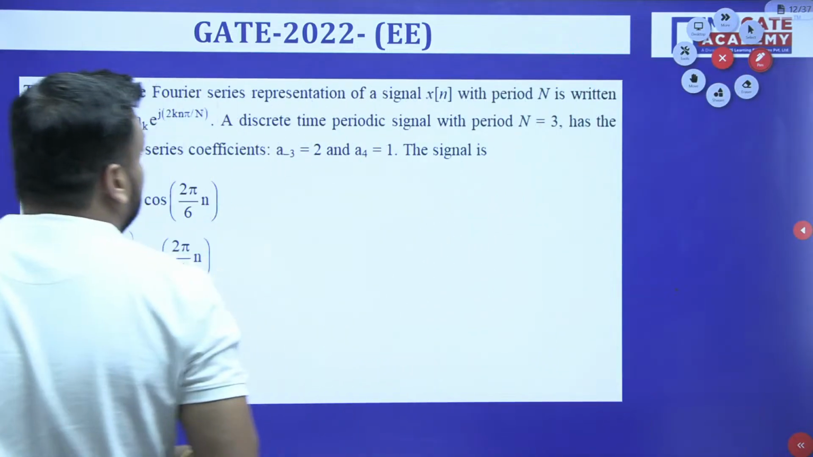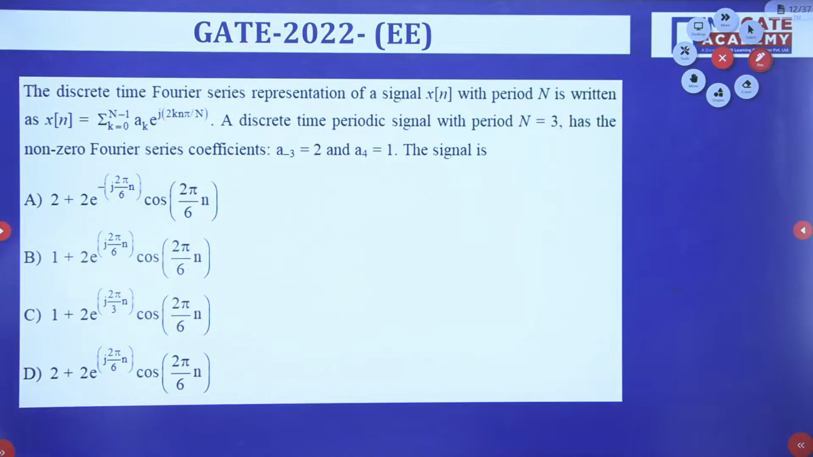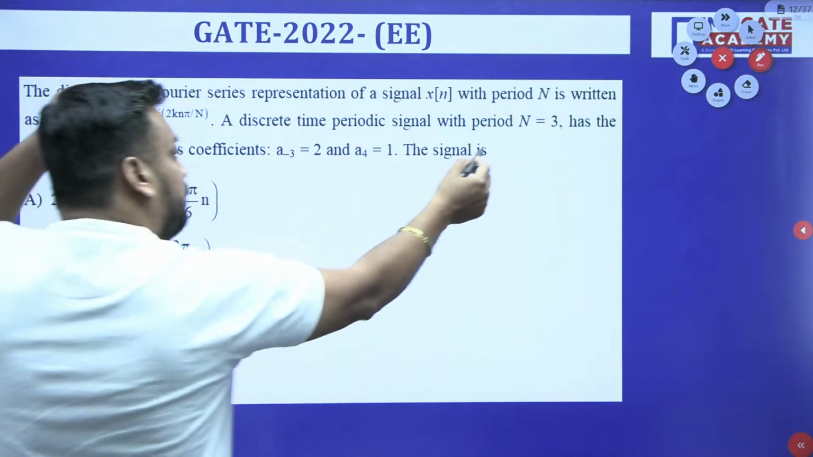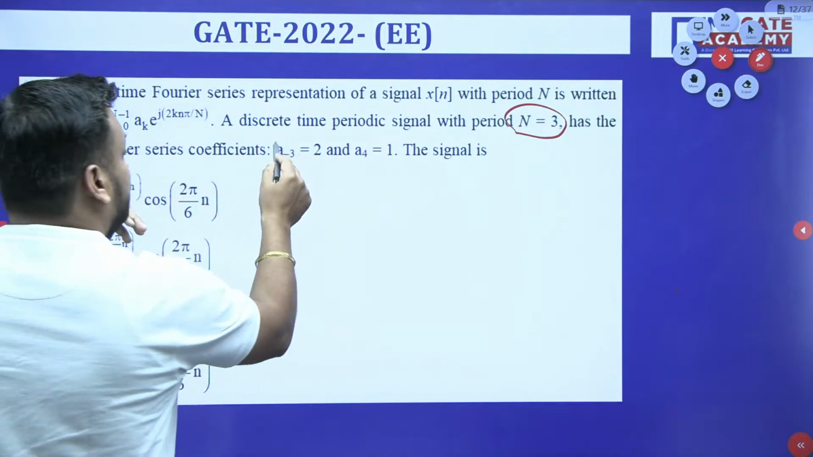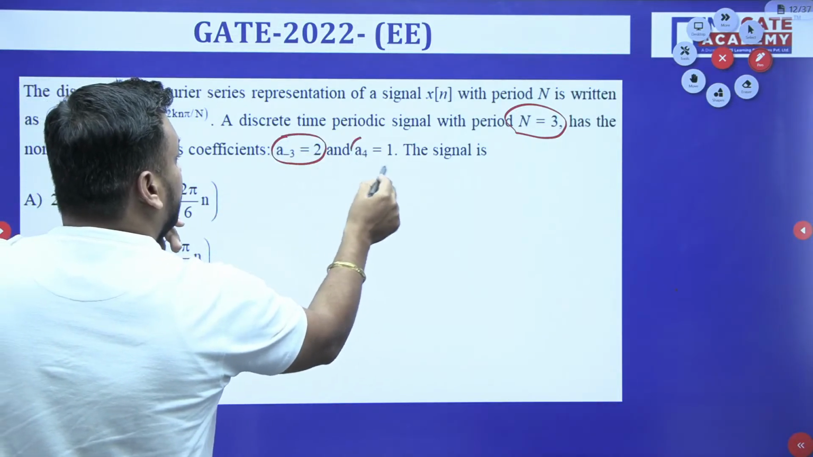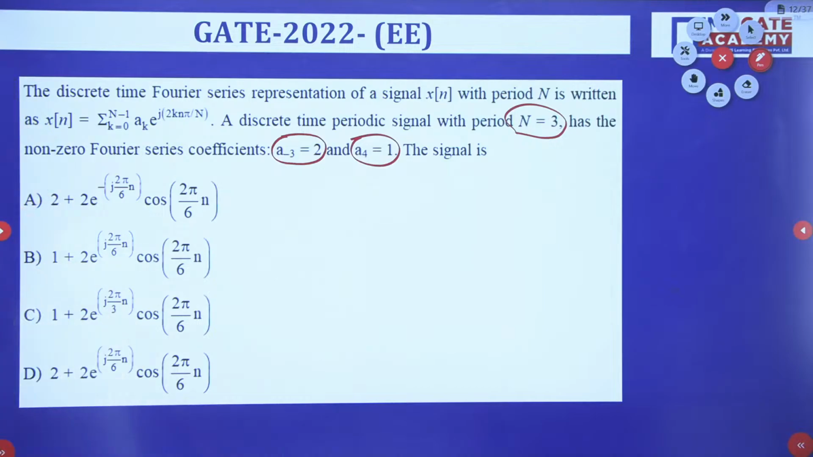Discrete time Fourier series representation of a signal. A discrete time signal with capital N equal to 3 has the non-zero Fourier series coefficients a minus 3 equal to 2 and a4 equal to 1. The signal is...